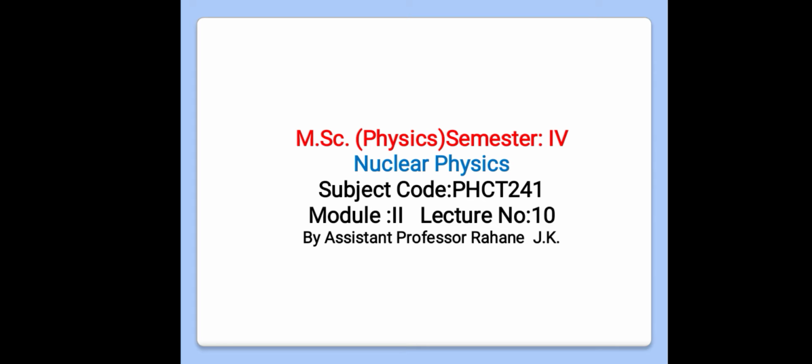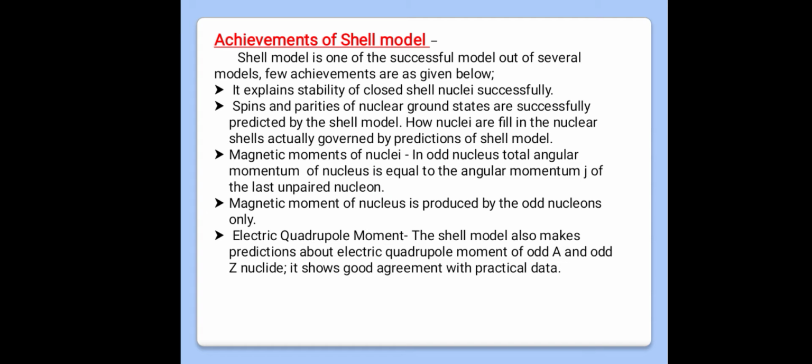Now, in today's lecture, we are going to study the achievements and failures of the shell model and Fermi gas model. See our first point, achievements of the shell model. As the shell model is one of the successful models out of several models, a few achievements are as given below.